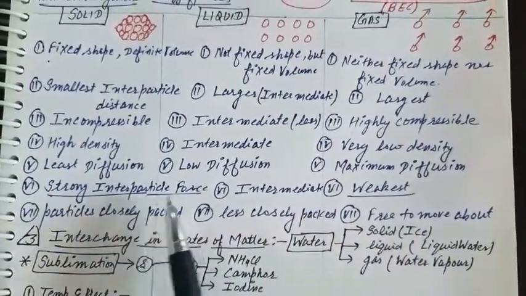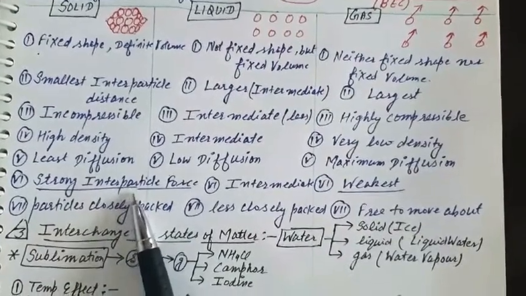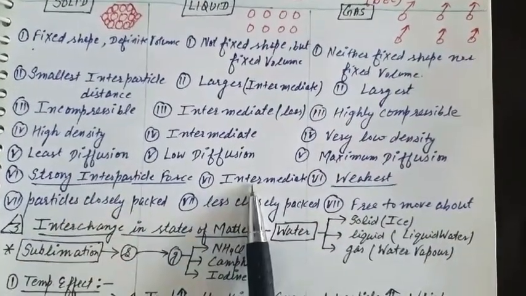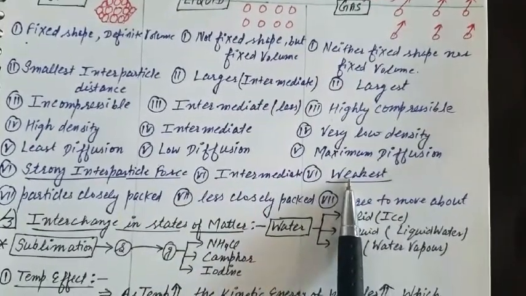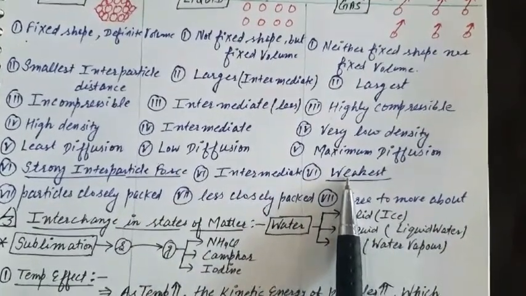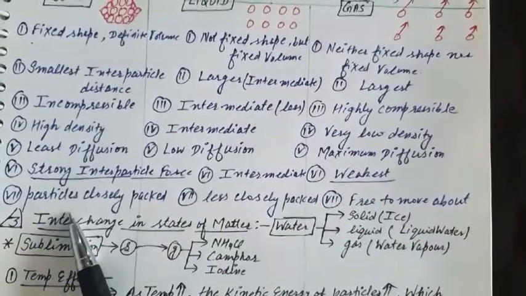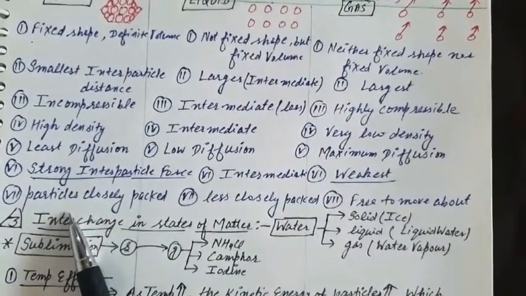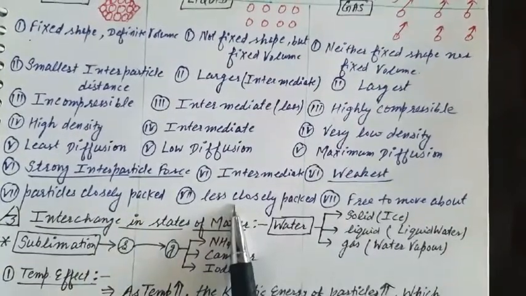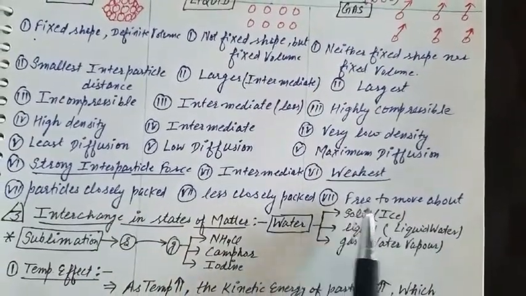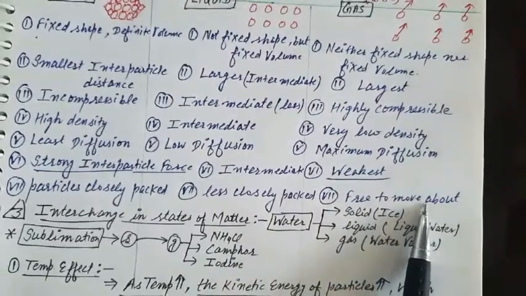Next, strong interparticle force in case of solid, intermediate in case of liquid, and weakest interparticle or intermolecular interaction in case of gas. In case of solid, particles are closely compact, in liquid less closely compact, and in case of gas, free to move about, freely movement.